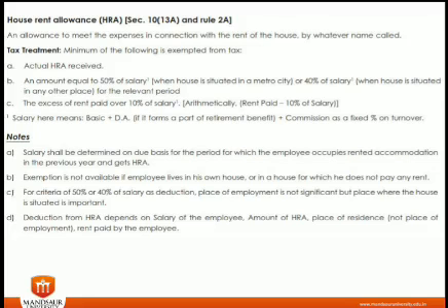Now point C is the excess rent paid over 10% of salary. So in point C, whatever actual rent I am paying minus 10% of my salary, the difference amount should be taken over here. Here the salary means basic salary plus DA under terms plus commission as a fixed percentage of turnover. So these are the basic treatments we have to do under house rent allowance.